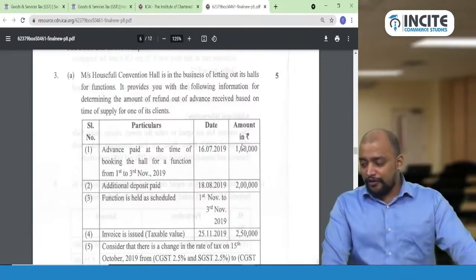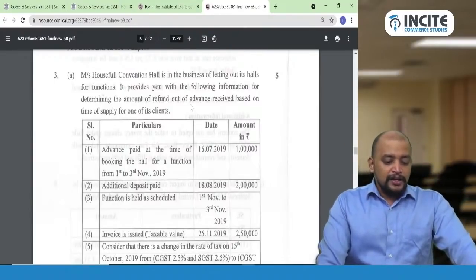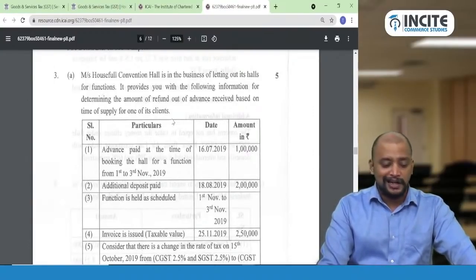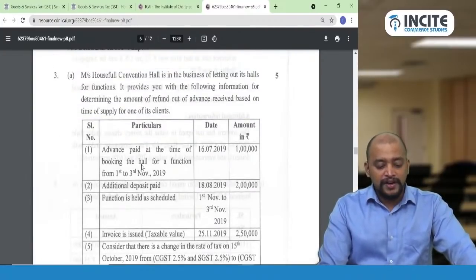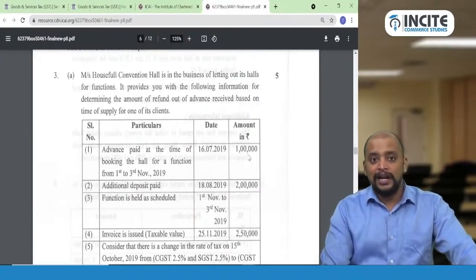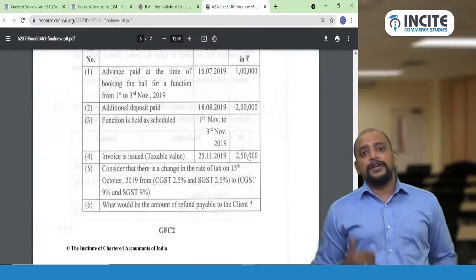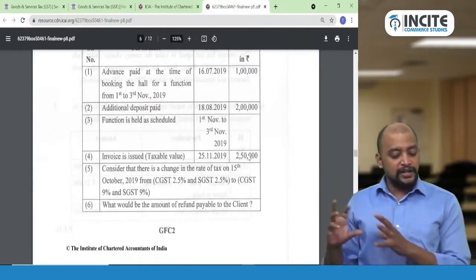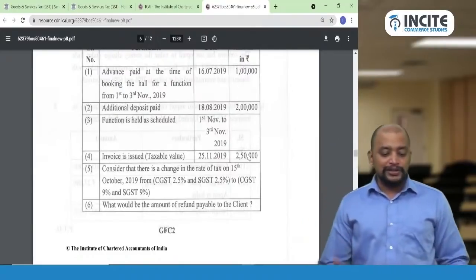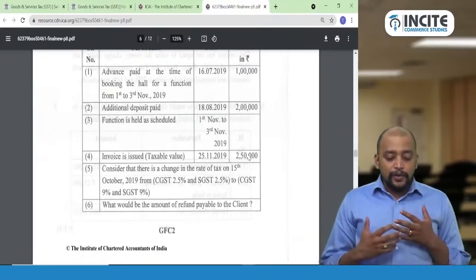It provides you with the following information for determining the amount of refund out of advance received based on time of supply for one of its clients. Advance paid at the time of booking the hall for a function from 1st to 3rd November, the date on which advance is received, is 16/7, 1 lakh rupees, and additional deposit paid on 18/8/2019 for 2 lakhs. Function is held as scheduled on 1st November to 3rd November 2019 and invoice is issued, taxable value 25/11/2019, 2,50,000.